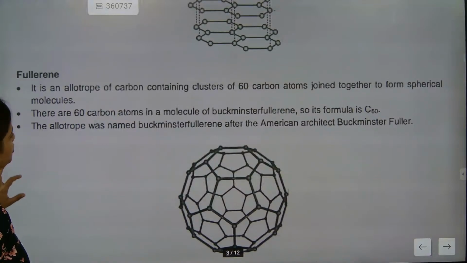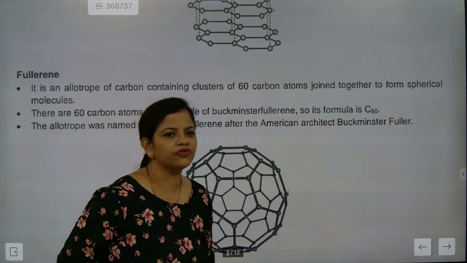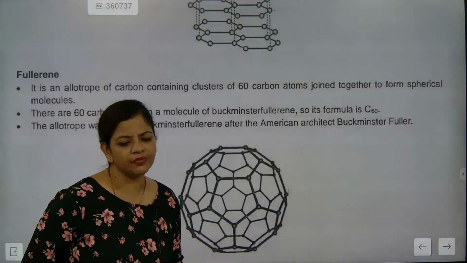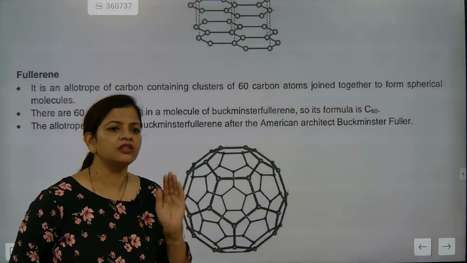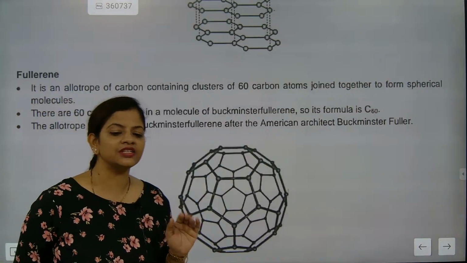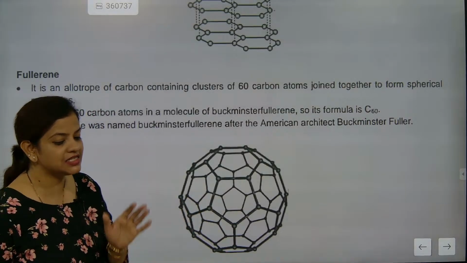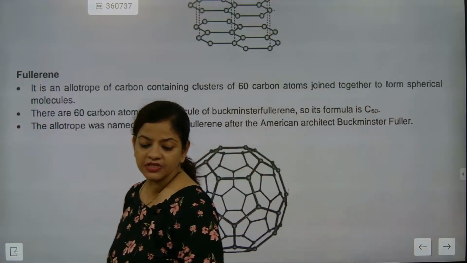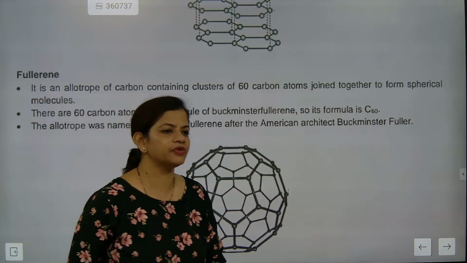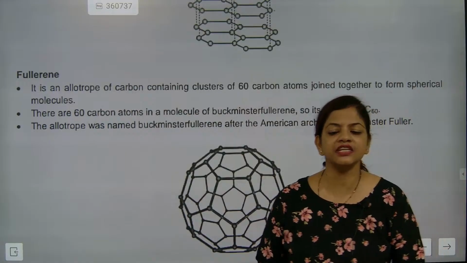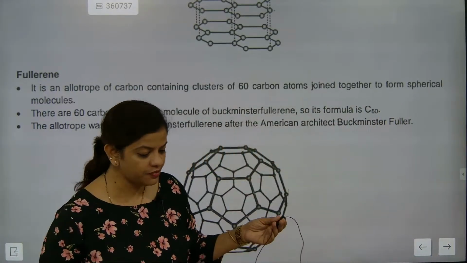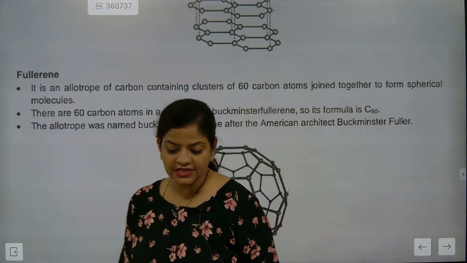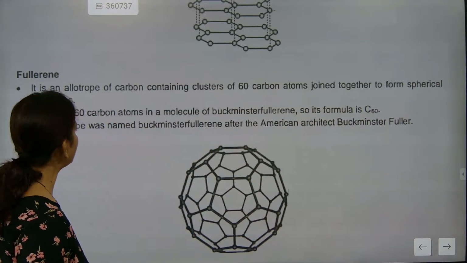Now Buckminster fullerene. It is an allotropic form of carbon. How many carbons are present in Buckminster fullerene? There are a total of 60 carbons. That's why it is also called C60. Since 60 carbons are present there, it is called C60. Now the next part we are going to do.